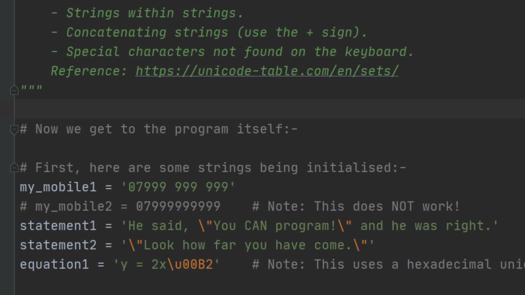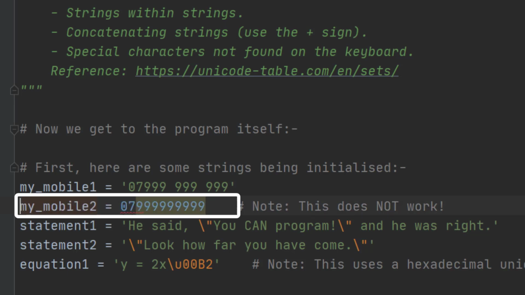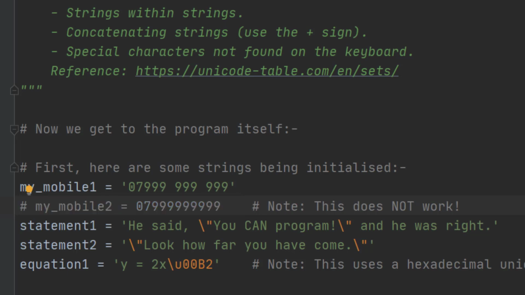So that won't work. So let's suppose we got rid of the spaces and we just used the number as it is. As you can see, that creates an error too. Numbers don't start with a 0. And Python knows there's something wrong here. So that isn't going to make it happy either. Let's comment that back out again.